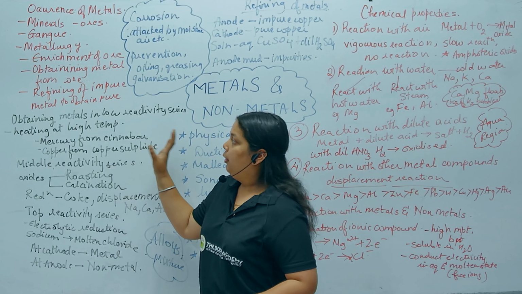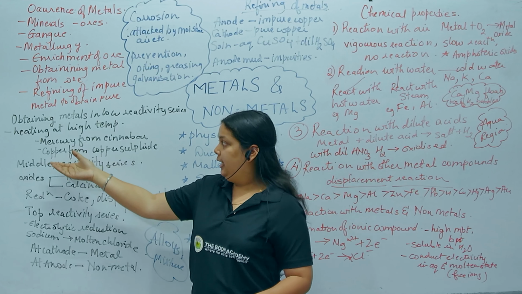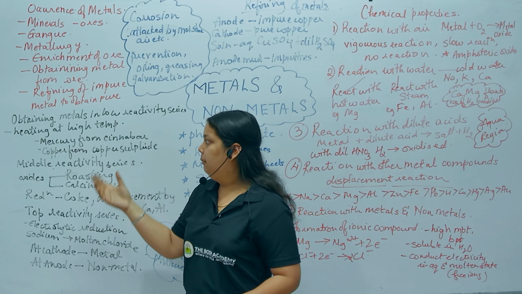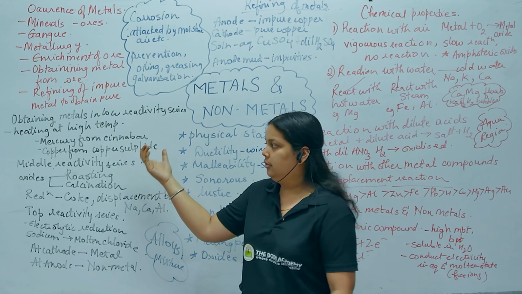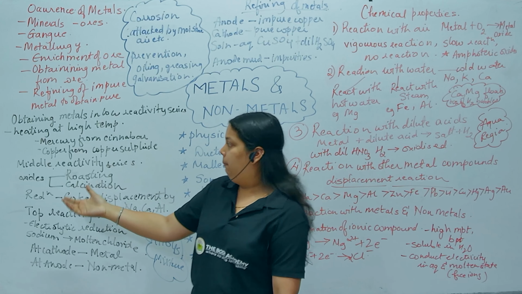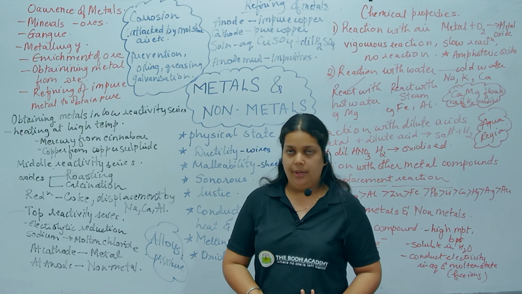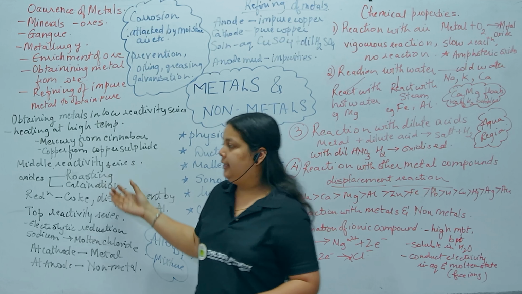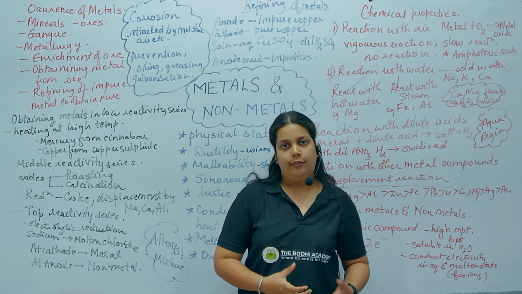Obtaining metals low in the reactivity series is done by heating at high temperature. An example is mercury, which is obtained from its ore, known as cinnabar. And copper is obtained from copper sulfide by heating at high temperature. Next is the middle of the reactivity series, where it is easier to obtain metal from its oxide.